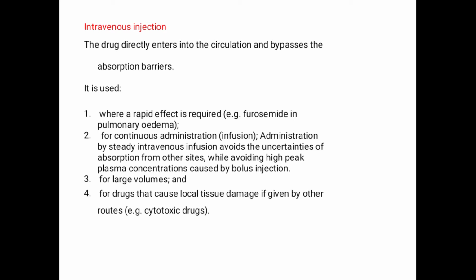Number two, for the continuous administration of infusion and the administration by steady intravenous infusion. A steady intravenous infusion means the rate of the infusion or drip is kept constant. The number of drops per minute may remain constant for a period of time to avoid the uncertainty of absorption from the other sites and also avoiding the high peak plasma concentration which can be caused by bolus injection.